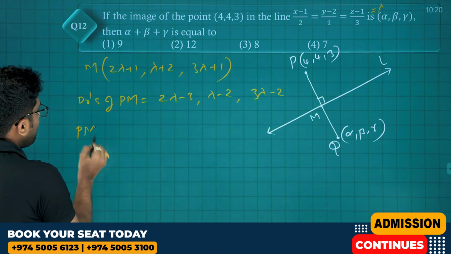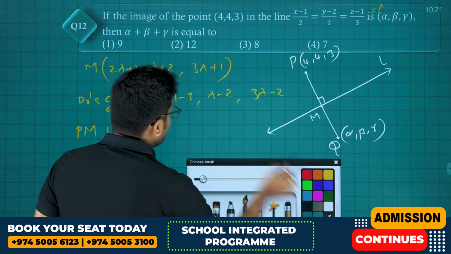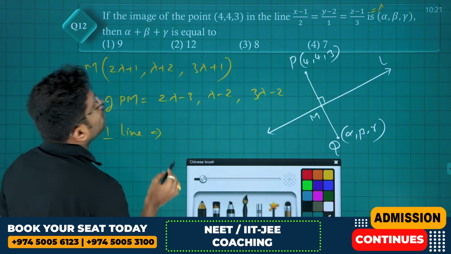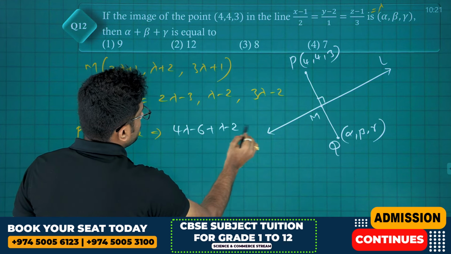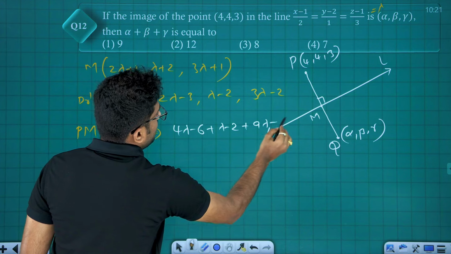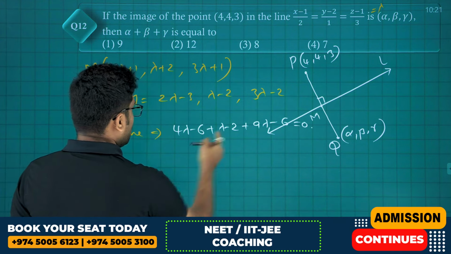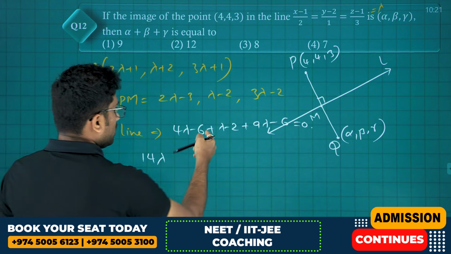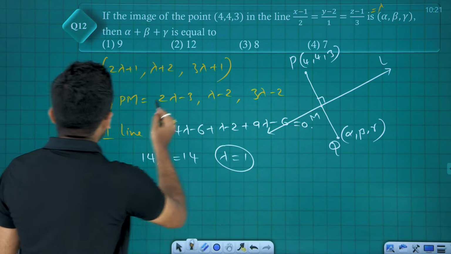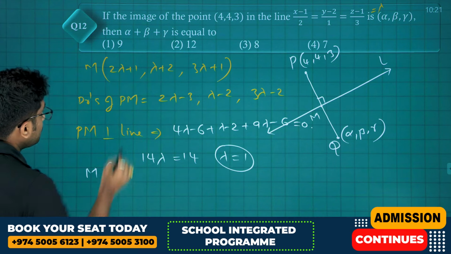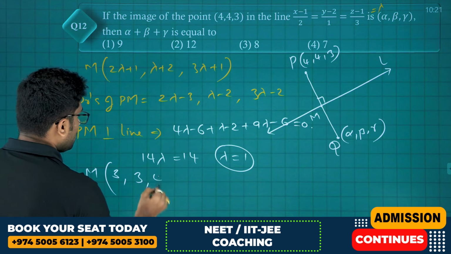So PM is perpendicular to L, which implies directly (2 lambda minus 3) into 2, 4 lambda minus 6, plus lambda minus 2, plus 9 lambda minus 6 is equal to 0. So 14 lambda minus 14 is equal to 0, lambda is equal to 1. So if lambda is 1, M will be (3, 3, 4).